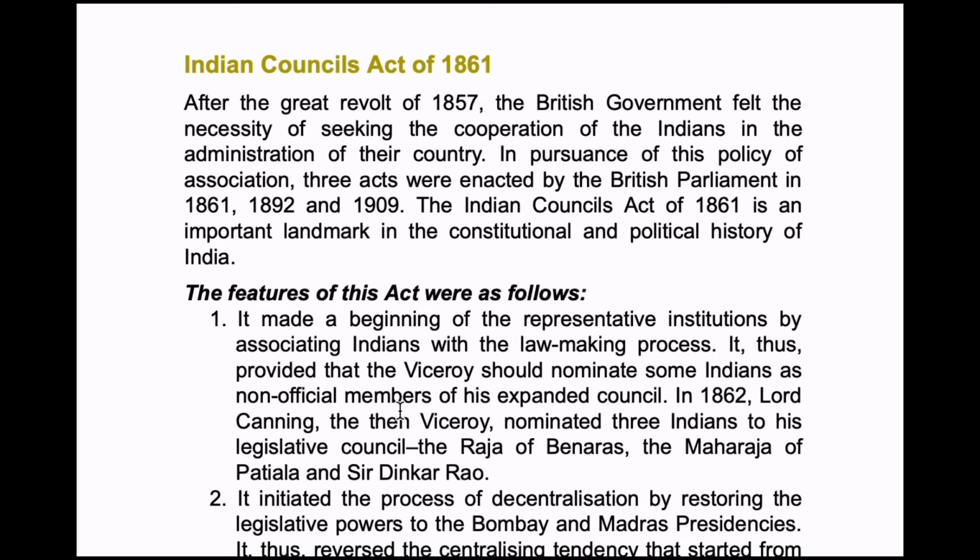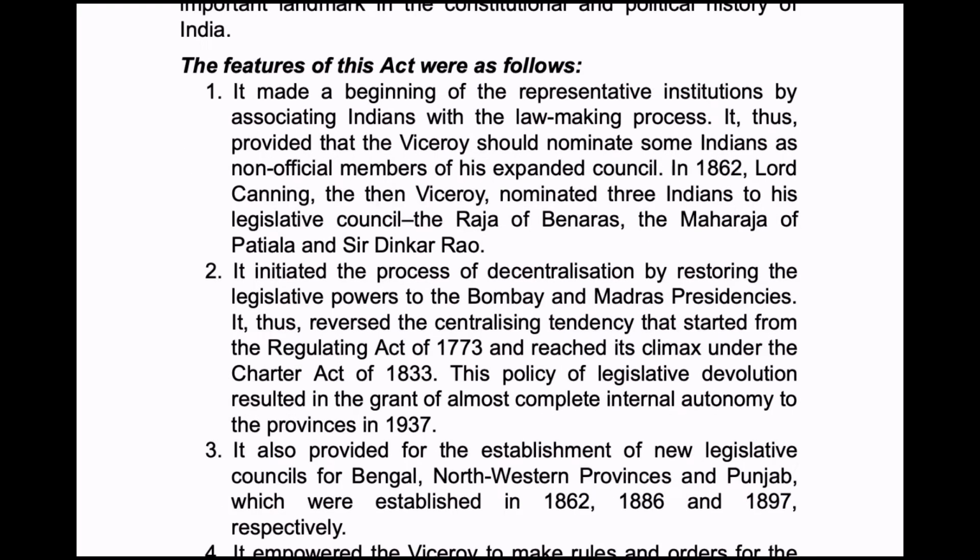After the Great Revolt of 1857, the British government felt the necessity of seeking the cooperation of the Indians in the administration of the country. In pursuance of this policy of association, 3 acts were enacted by the British Parliament in 1861, 1892, and 1909. The Indian Councils Act of 1861 is an important landmark in the constitutional and political history of India. Features of this act were as follows.